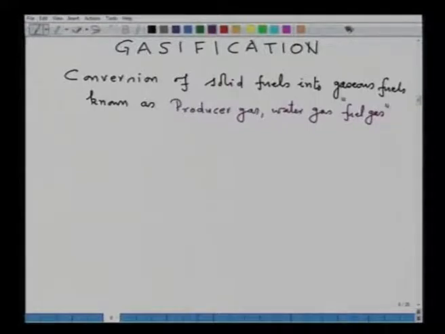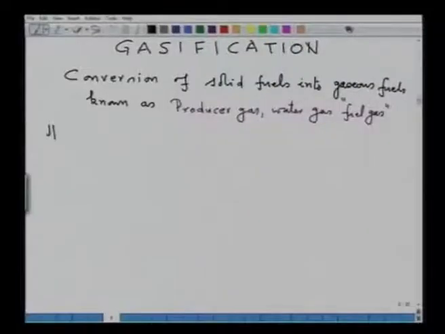All these names differentiate in the composition of the combustible component of the gaseous fuel. How is it made? We will deal with the producer gas, though all other names differentiate in the composition.